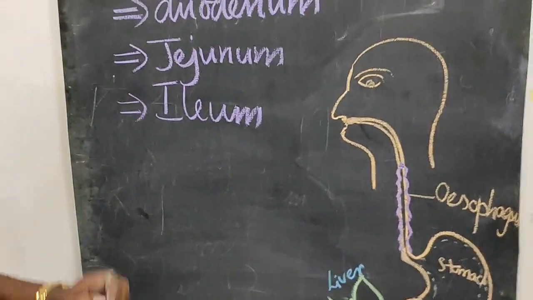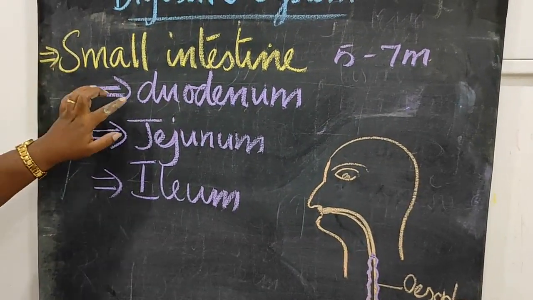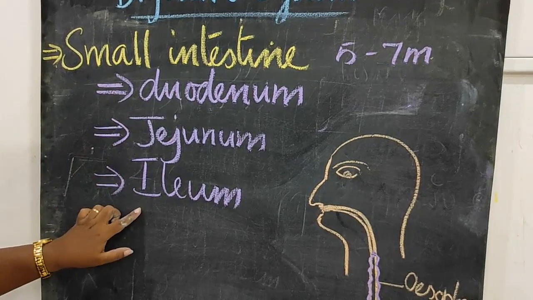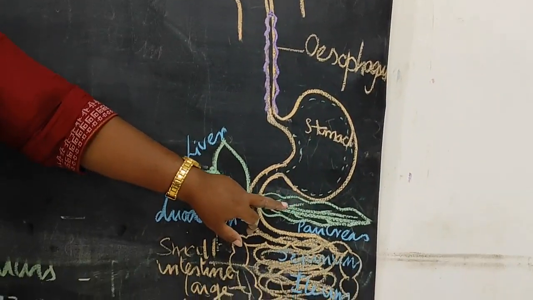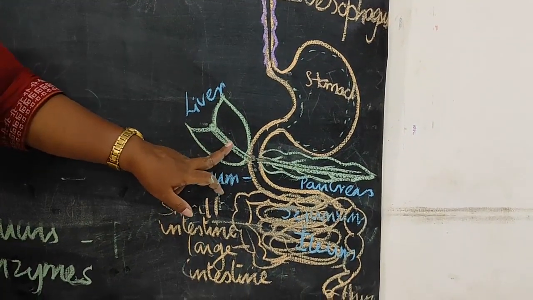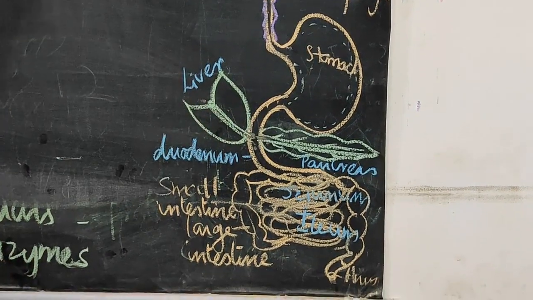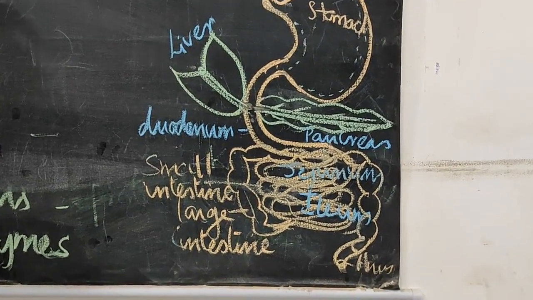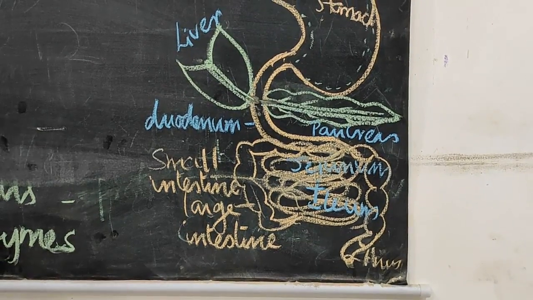So see, the small intestine is about 5 to 7 meters in length. It is divided into duodenum, jejunum and ileum. Duodenum is a C-shaped muscular organ which receives pancreatic juice and bile juice. Then it leads into a short tube-like structure called jejunum. It's the middle part, and it leads into a highly coiled structure called ileum.